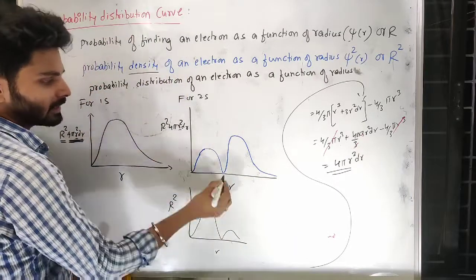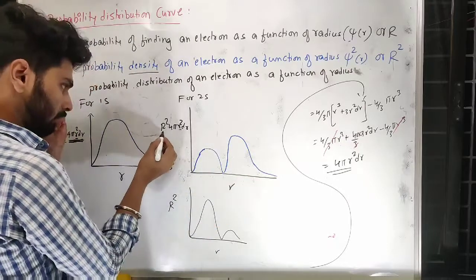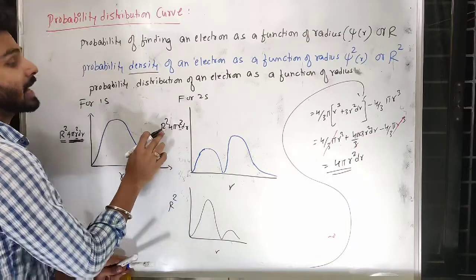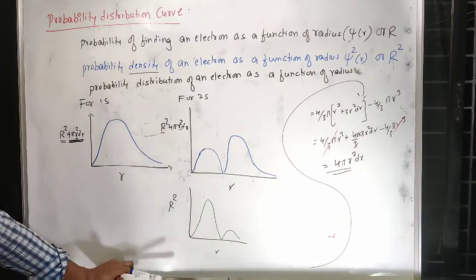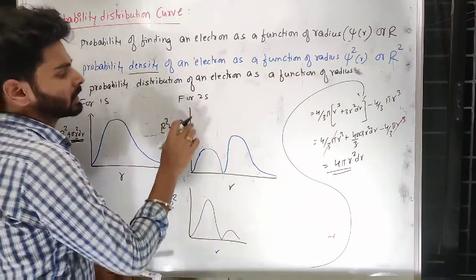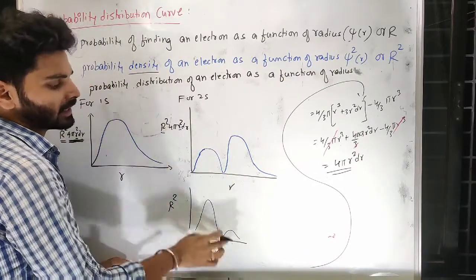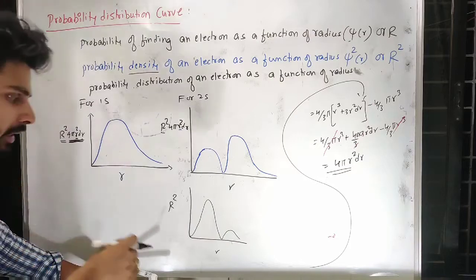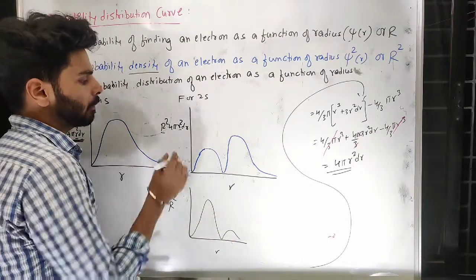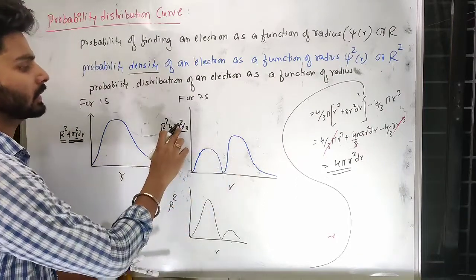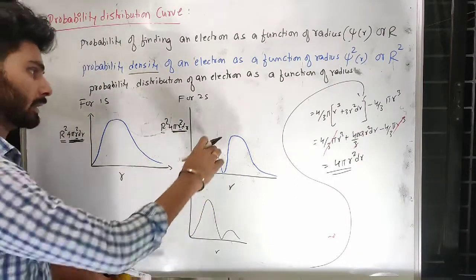Why? Because radius is increasing. In between there will be a node because r becomes 0, r square becomes 0, probability density becomes 0. That's the reason the entire term becomes 0. But when r square started increasing, that means density started increasing, but this particular term has a higher value because of the higher r value, so the density becomes more.